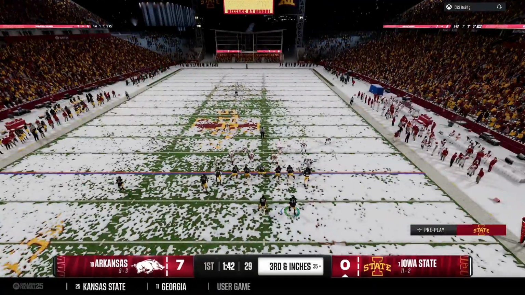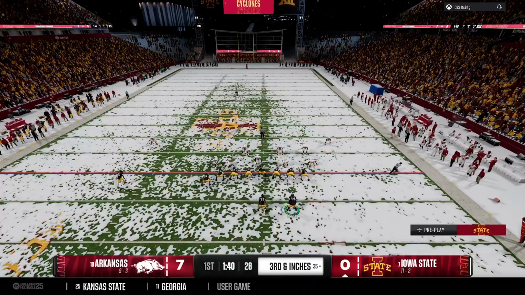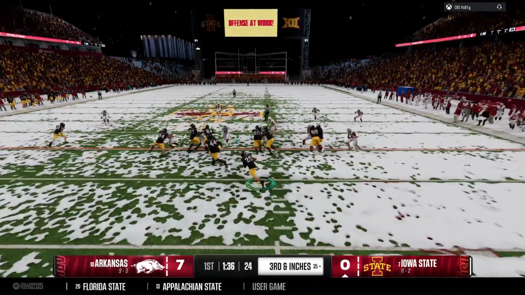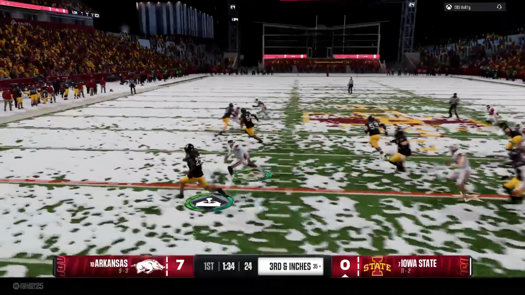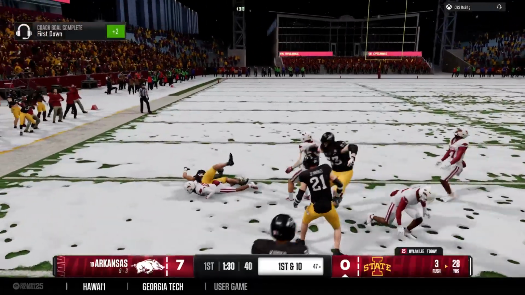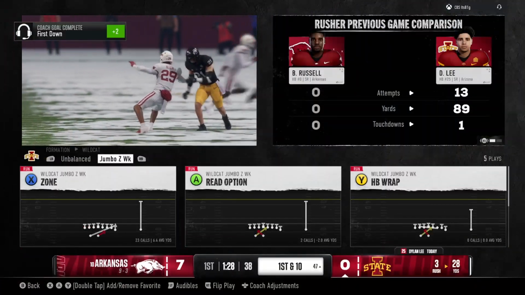Third down after that running play. Brought down to the 47, and that will move the sticks.